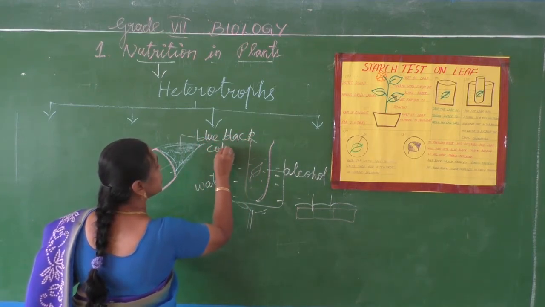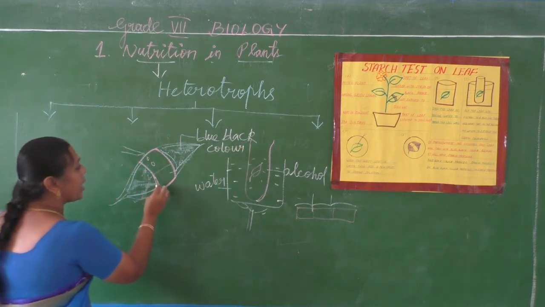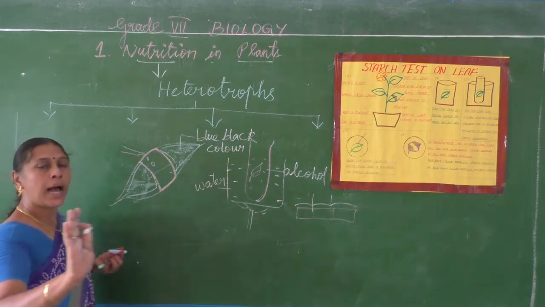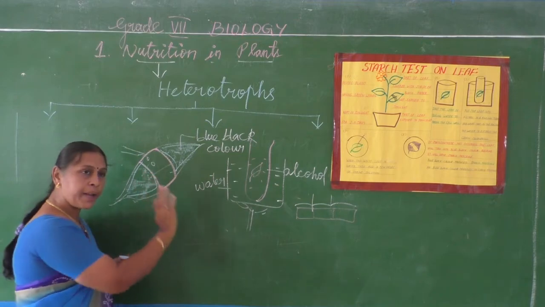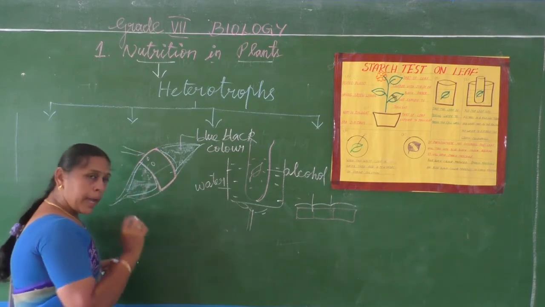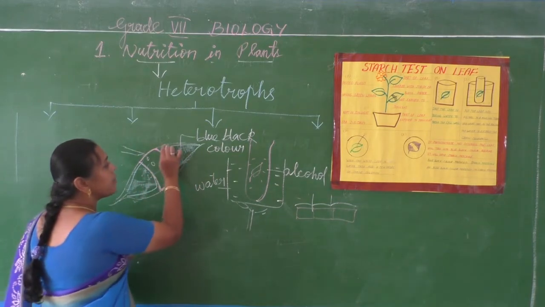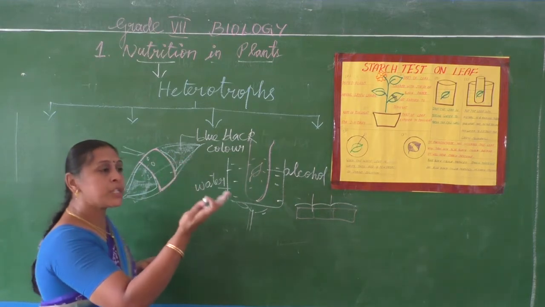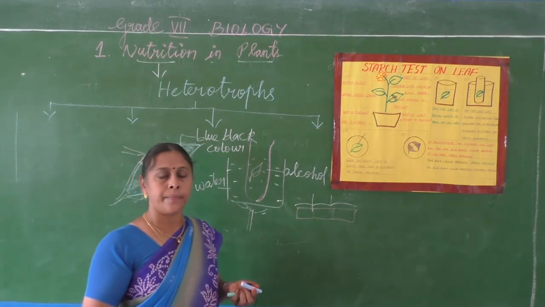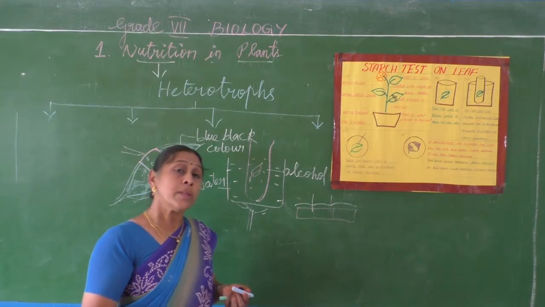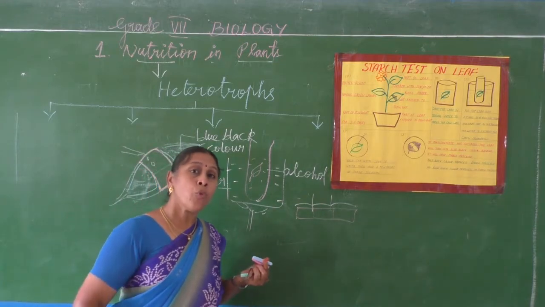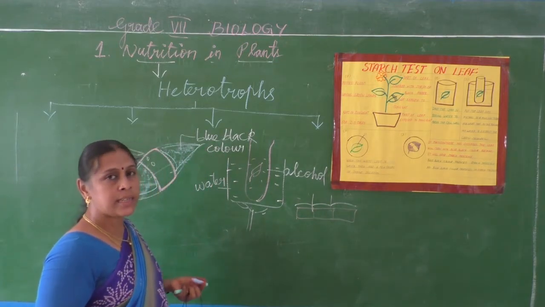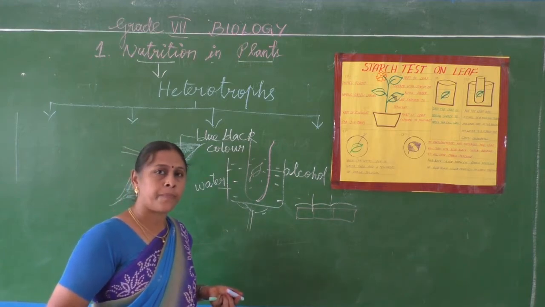The color changes to blue-black. But the covered area remains unaltered, it remains as it is. Why? Because the uncovered part is exposed to sunlight, so they prepare their own food. Photosynthesis they prepared.